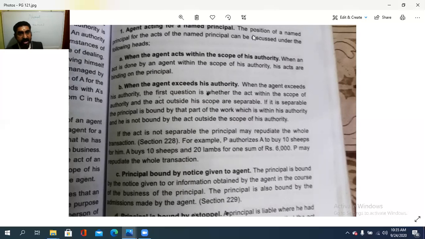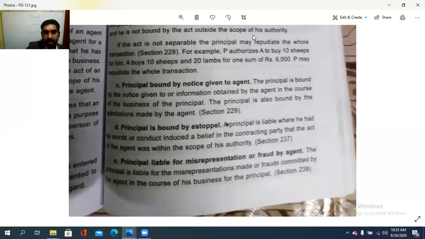Agent acting for the named principal: when the agent acts within the scope of his authority, such an act is binding on the principal. While if the agent exceeds his authority, the principal can repudiate the entire transaction itself. Clear? And then C, when principal is bound by notice given to an agent. The principal is bound by a notice given to or information obtained by the agent in the course of the business of the principal. In such a case, he is bound by the admissions made by the agent.